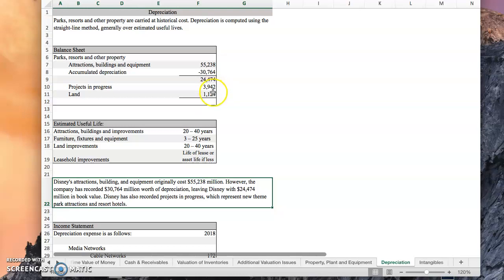Disney also has recorded projects in progress, which represent new theme park attractions and resort hotels. According to the financial statements, there are 4 broad categories used to estimate the useful life to ensure assets similar in nature are treated the same across all segments. And here we can see that attractions, buildings, and improvements have an estimated useful life of 20 to 40 years. Furniture, fixtures, and equipment, 3 to 25 years. Land improvements, 20 to 40 years. And leasehold improvements have a useful life of the lease or asset life if less.